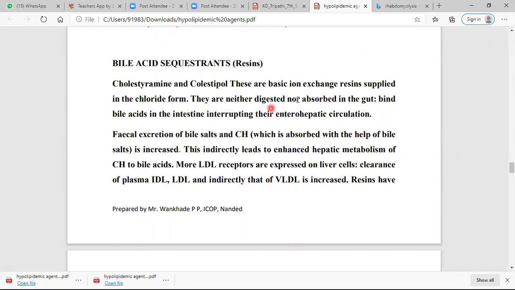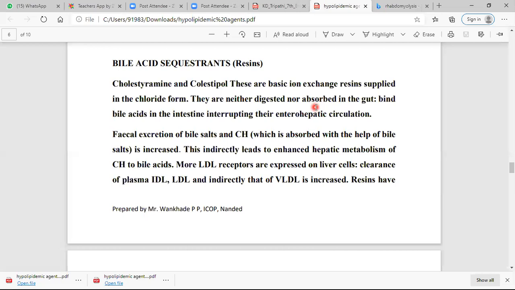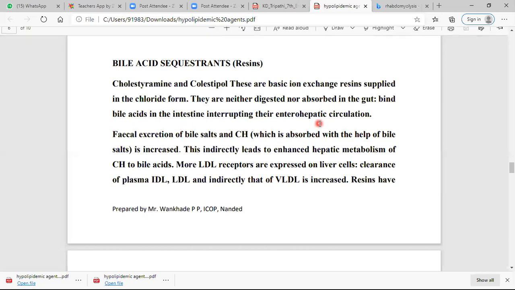They are neither digested nor absorbed in the gut. This is very important. They bind bile acid in the intestine and interrupt the enterohepatic circulation. Due to that, fecal excretion of bile acid, bile salt and cholesterol, which is absorbed with the help of bile salt, increases. So it causes excretion of cholesterol from the body.